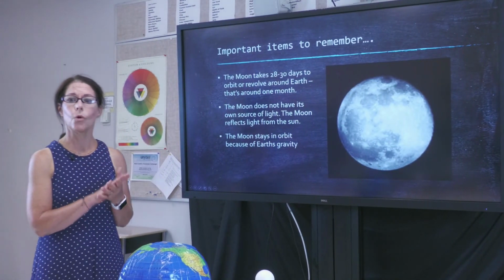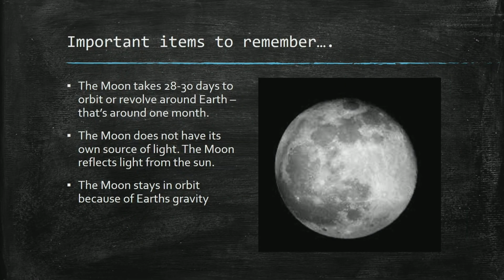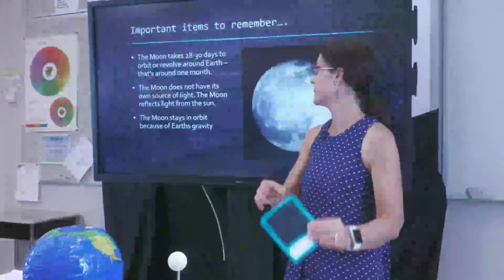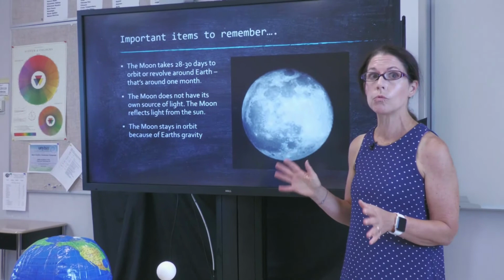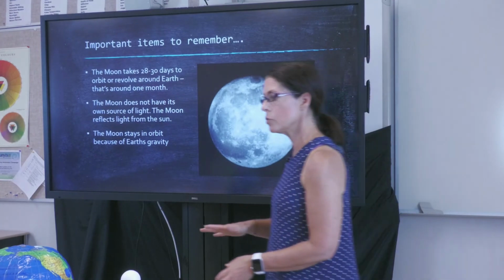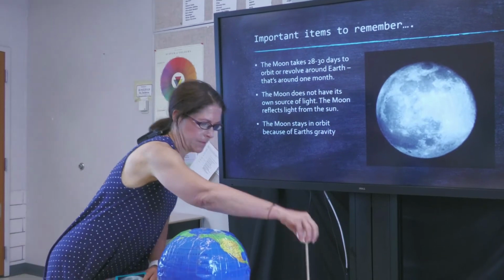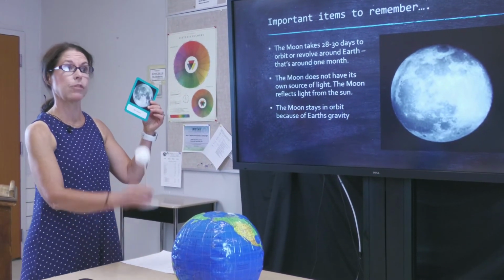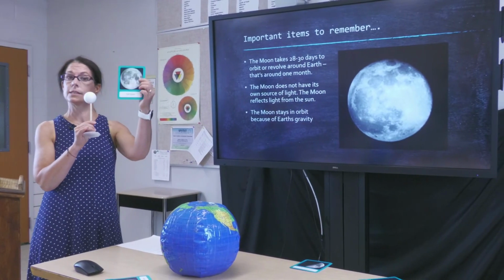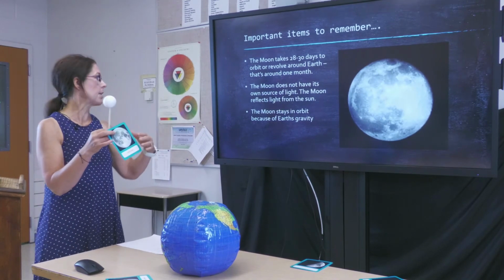So, important things to remember. The moon takes 29 to 30 days to orbit or revolve around the Earth. That's about 1 month. So it's 1 month from new moon to new moon. The moon does not have its own source of light. Remember, the moon reflects light from the sun. So when the moon is in its full moon phase, and that's when the moon is here, it is reflecting light from the sun. This is what we see when the moon is in this position compared to the Earth and the sun.